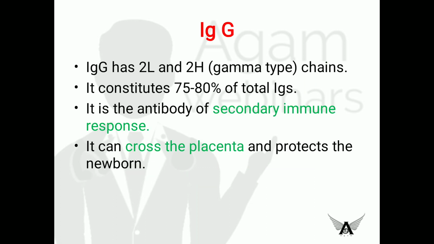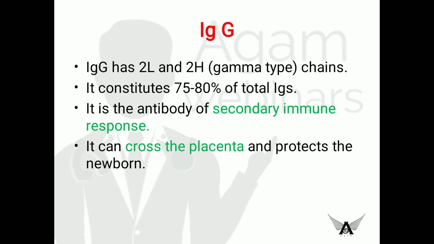Moving on to each different class of immunoglobulins. Out of them, the first one is immunoglobulin G, and it is the most abundant immunoglobulin present in our body, about 70 to 75 to 80% of total immunoglobulins. It has two light and two heavy chains, and the heavy chain is of gamma type. Okay, it is the antibody of secondary immune response.